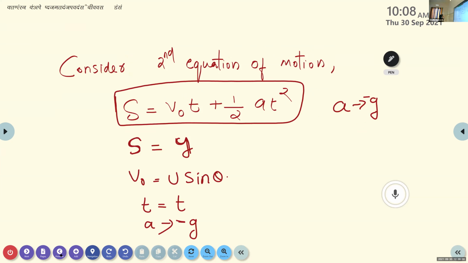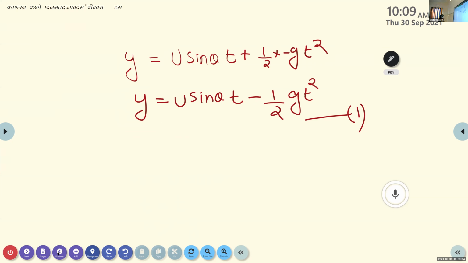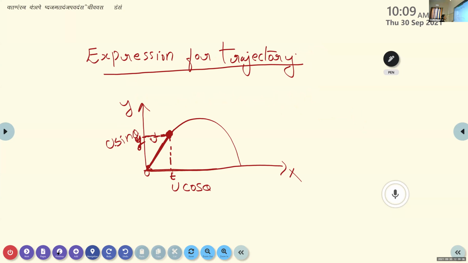Now, again we consider the horizontal component of velocity. After some time, the horizontal component of velocity of the projectile remains the same. It is u cos theta itself.